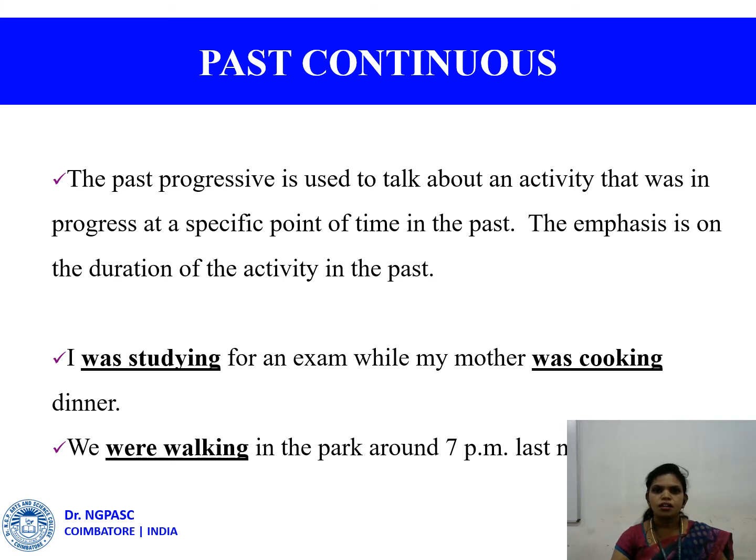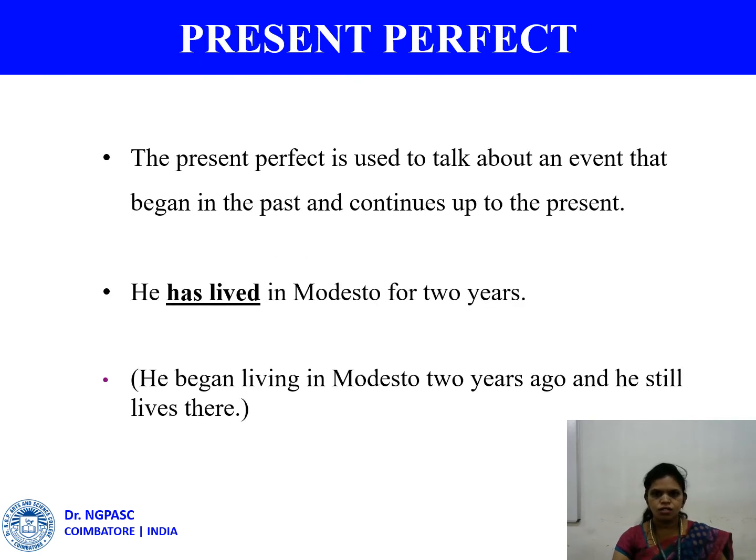Example, say, I was washing my clothes when my brother was playing tennis. So, my brother was playing tennis. At the time when my brother was playing tennis, at the same time I was washing the clothes. So, that is also past continuous. An action would be in progress at a past time. Next, it is present perfect.